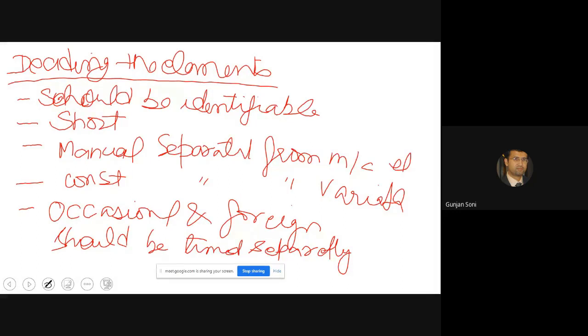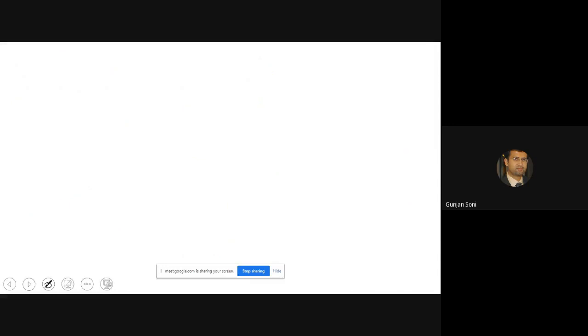The amount of detail that we have to go into in the description of the elements depends on several factors.